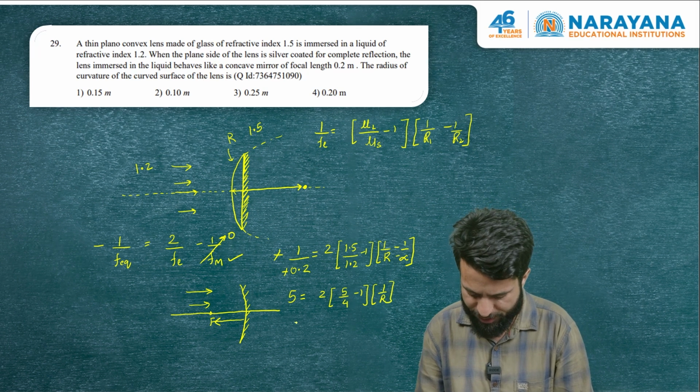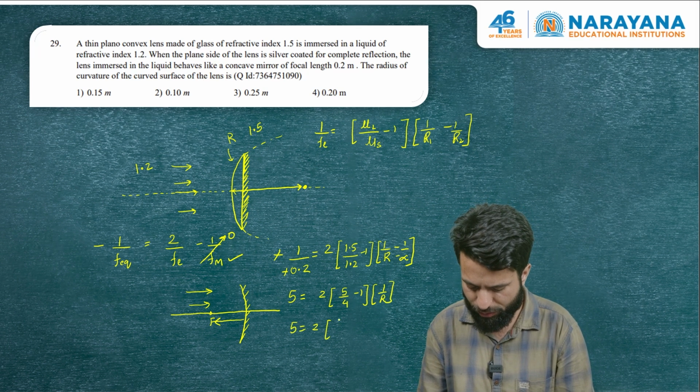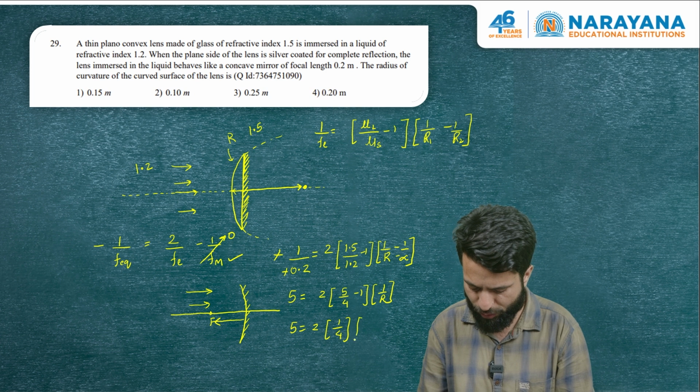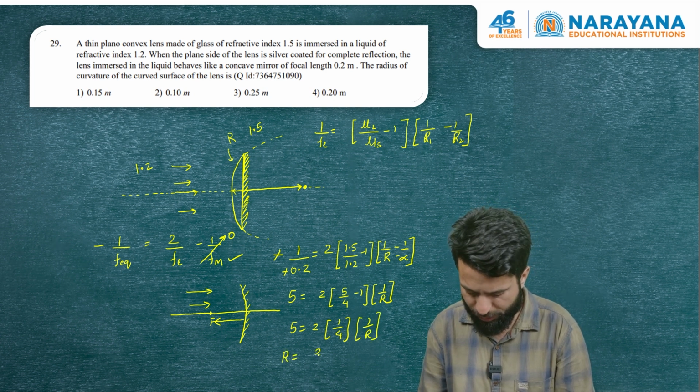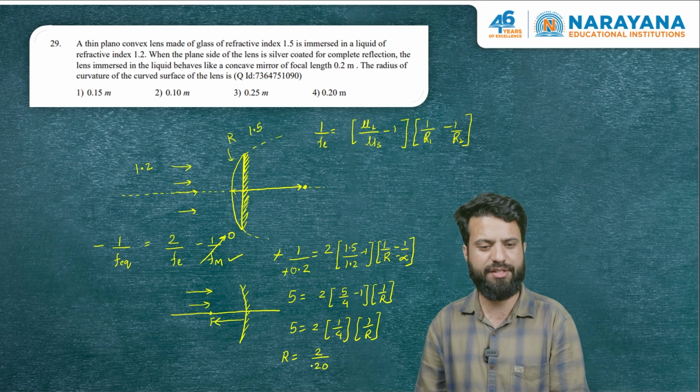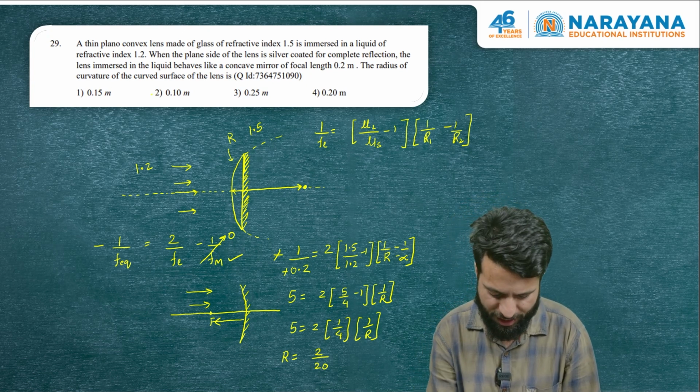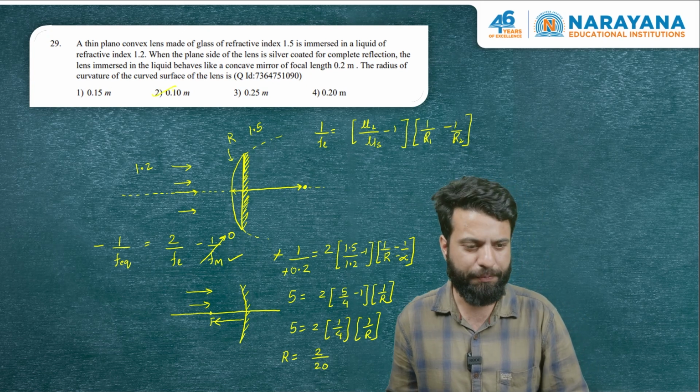So this further reduces to 5 is equivalent to 2 into 1 by 4 into 1 by r. So we basically have r equal to 2 divided by 20, which is 1 by 10, which is 0.1. So the answer of this question should be 2.